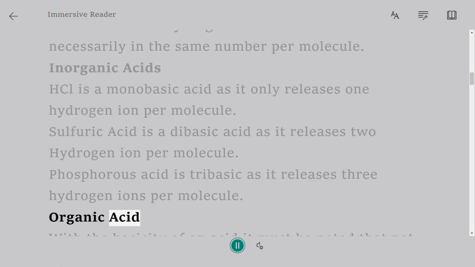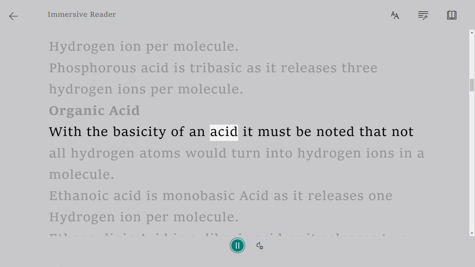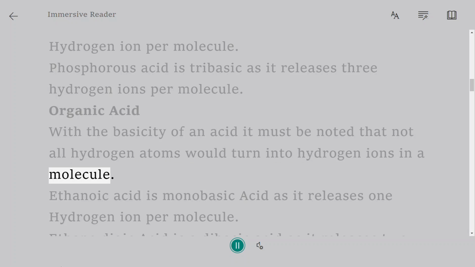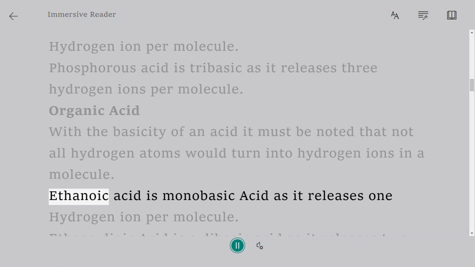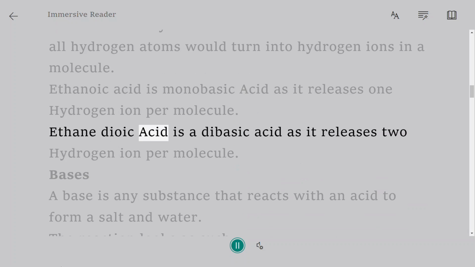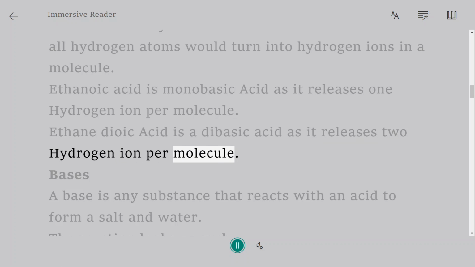Organic acids. With the basicity of an acid, it must be noted that not all hydrogen atoms would turn into hydrogen ions in a molecule. Ethanoic acid is a monobasic acid as it releases one hydrogen ion per molecule. Ethanedioic acid is a dibasic acid as it releases two hydrogen ions per molecule.